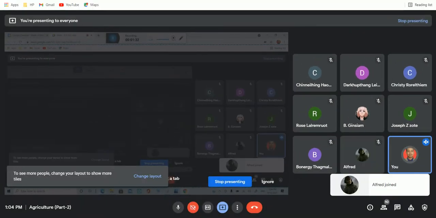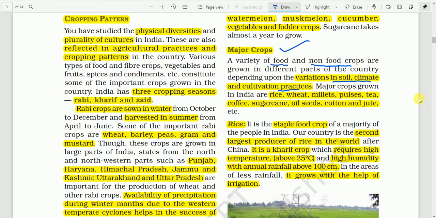So these are the factors affecting the cultivation of crops: soil, climate, and the mode of farming. These are the important factors affecting the types of farming and major crops grown.